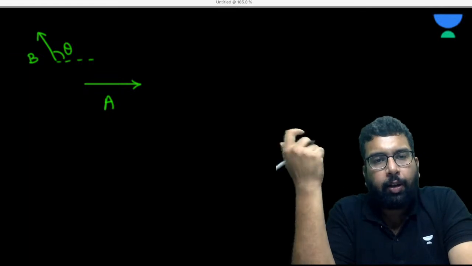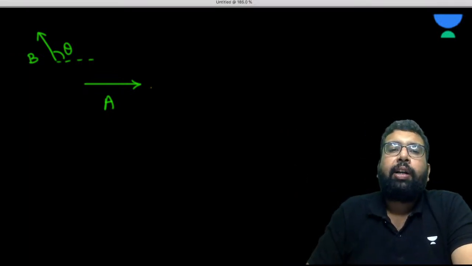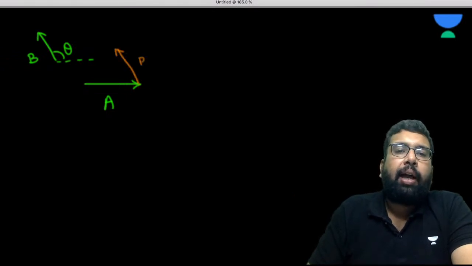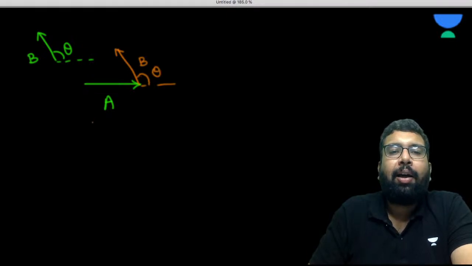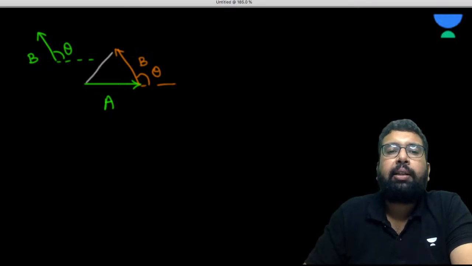Done. Wonderful. Now let me do it. So very simple. This is one vector A. Through parallel shift, we can bring B here, and this angle would be theta. Now the resultant is given by the third side taken in the opposite order. So this is going to be the R.